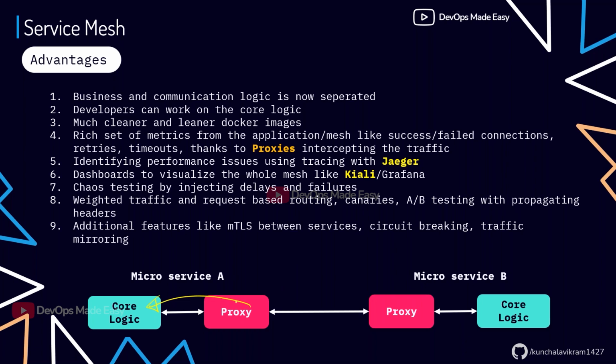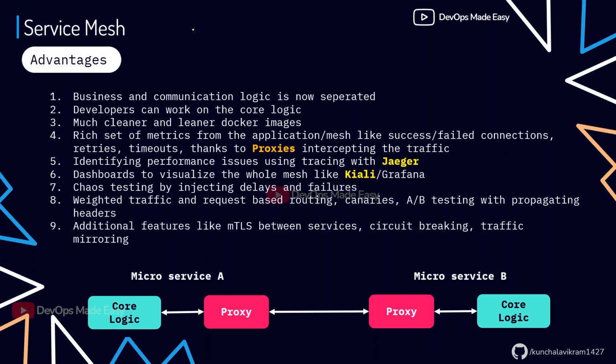So I can break the connections through circuit breaking technologies. In order to get all the rich set of metrics and display them in dashboards, we have various dashboards like the Kiali dashboard, Grafana, Prometheus, and Jaeger. We'll also talk about Jaeger and what distributed tracing is tomorrow. But we have a lot of user interfaces to visualize the service mesh. And also we can do chaos testing.